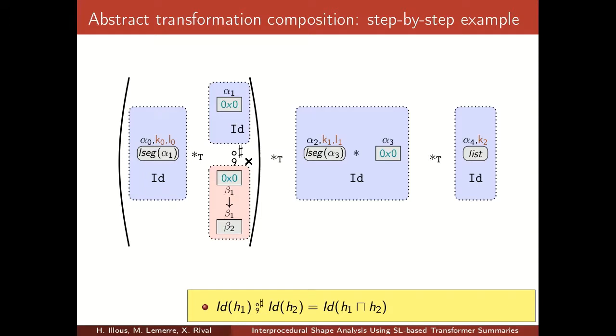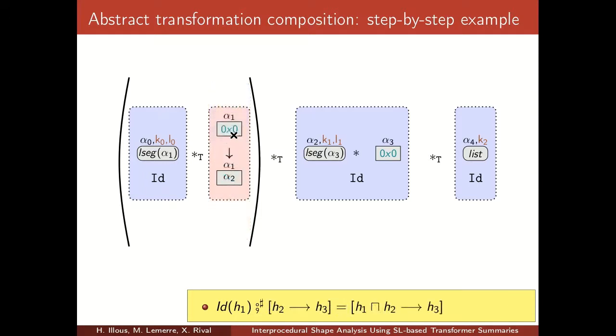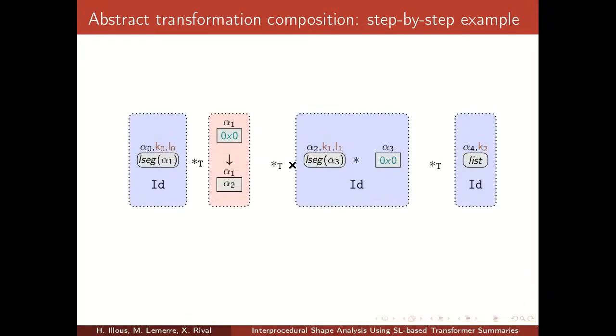The result of the composition is also a transformation which modifies the cell from 0 to point to the second linked list. And we get the final result.